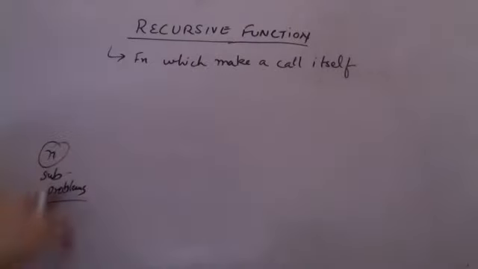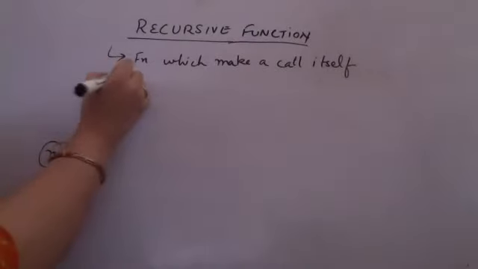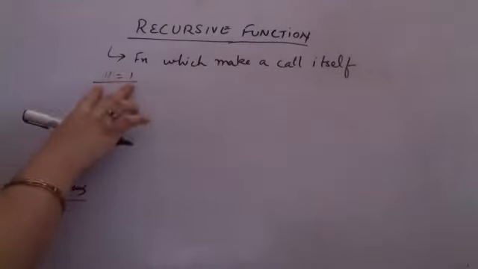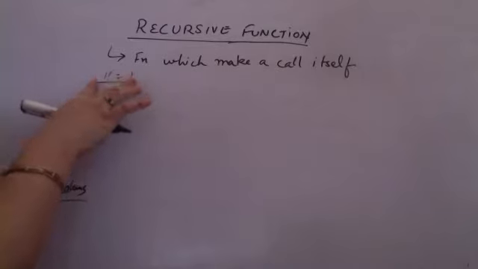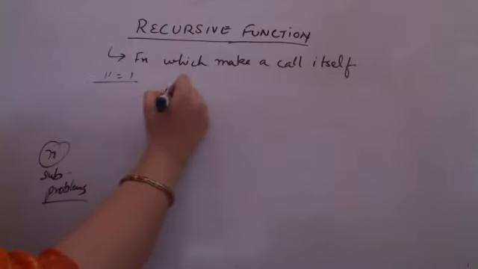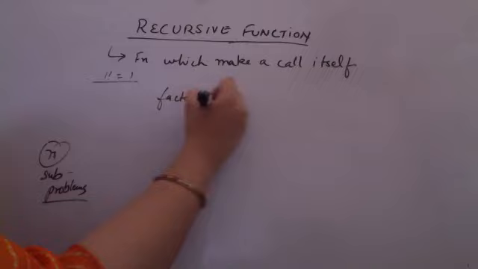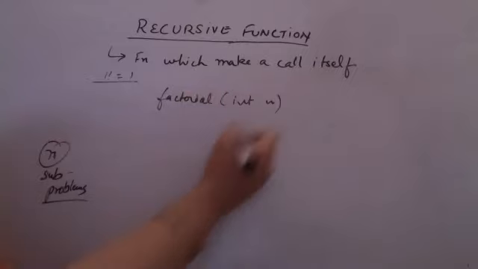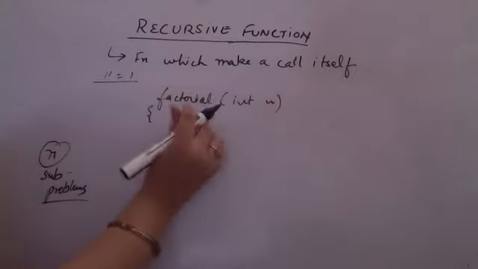What is the base case in this case? Base case is that 1 factorial is equal to 1. I do not need to break this down further. So this is my base case. So if I am creating a function, say factorial, and I am taking say integer n, this is some function that I have created. So what am I doing?